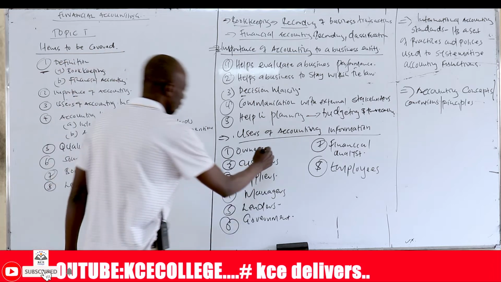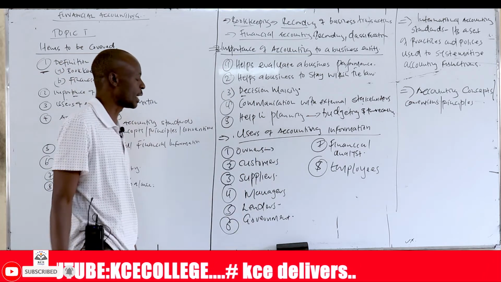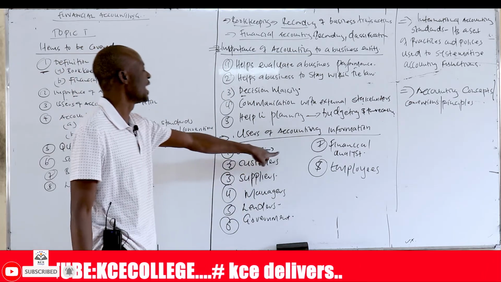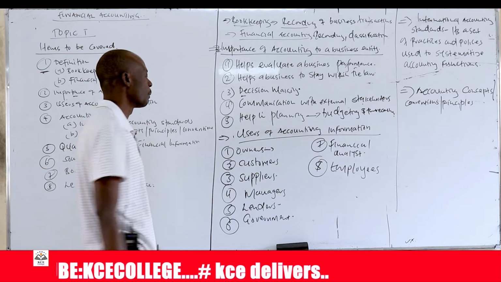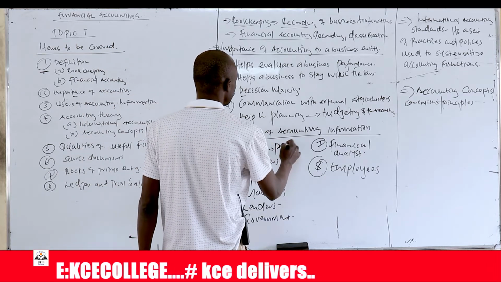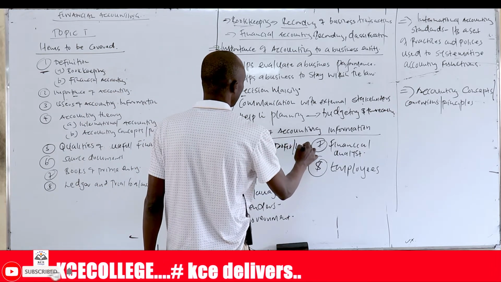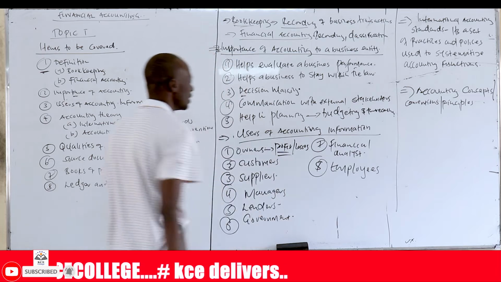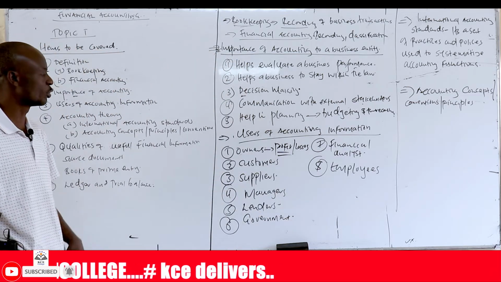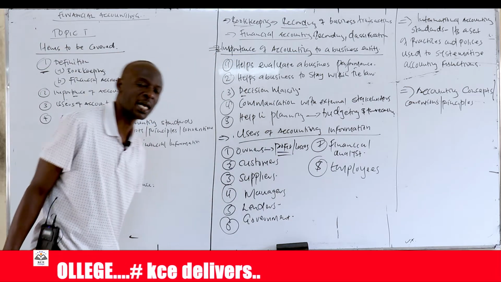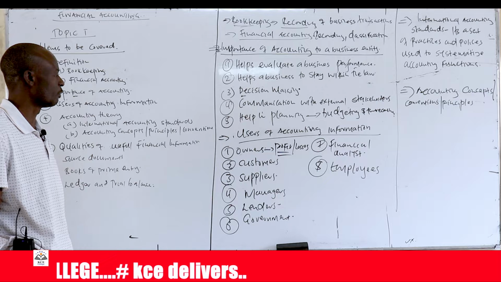So these owners of the business, be it a sole proprietor, partnership, or a company, are interested in knowing whether their business is making profits or losses. Profit or losses. So the owners are interested in knowing whether the business is making profit or losses, and they can only tell that through the financial information.